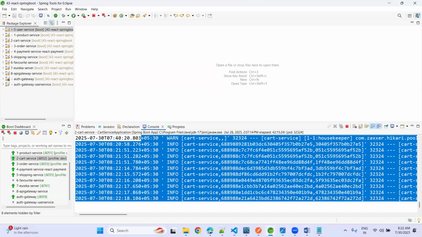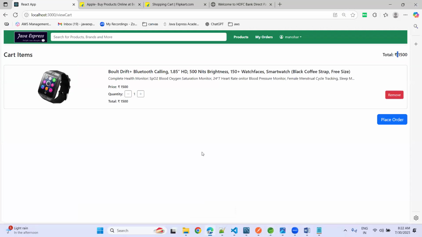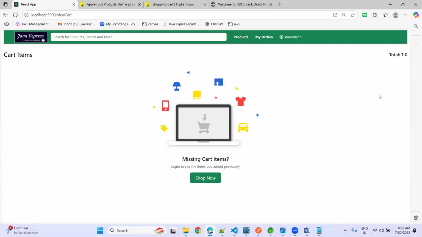This we can handle in the front end or back end, both places. Right now our main focus is how to make API calls in the back end here. And if you keep on increasing, your total price is updating here, right? Now if you want to remove, you can just remove the cart item, and it will be removed from the database as well.